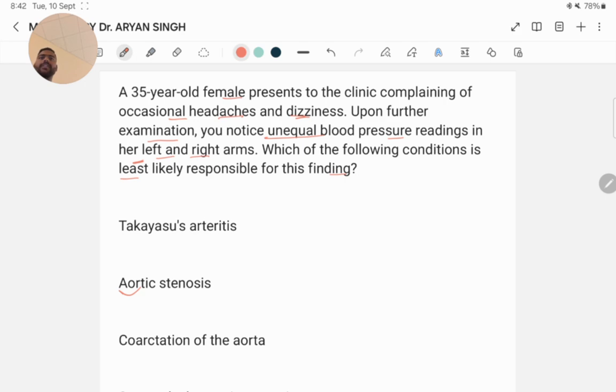Takayasu arteritis, coarctation of the aorta and supravalvular aortic stenosis are all known causes of this phenomenon due to arterial narrowing or inflammation. However, aortic stenosis primarily affects the outflow tract of the heart and is least likely to result in unequal blood pressure readings in the arms.